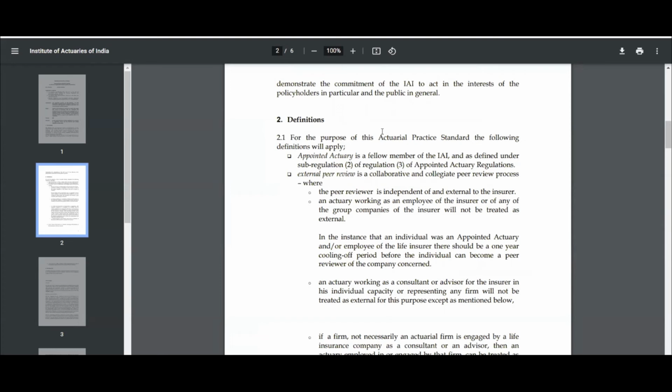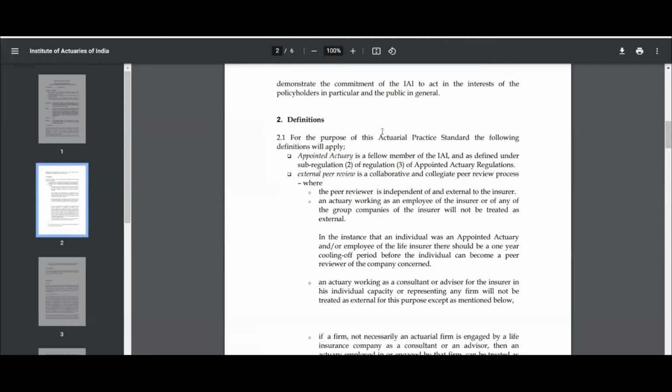Now, who can be a peer reviewer? The peer reviewer can be a person who is external. Now, what is the definition of external? That person cannot be part of any consultancy or any agency that is linked with the insurer. That person cannot be an employee of the insurer. If the person has served the insurer, then there should be a minimum cooling off period of 1 year. However, if the person is a pensioner of the insurer, then even if the person is still taking pension, that person can be considered as an external person, and that person should not belong to any other group companies of the insurer.